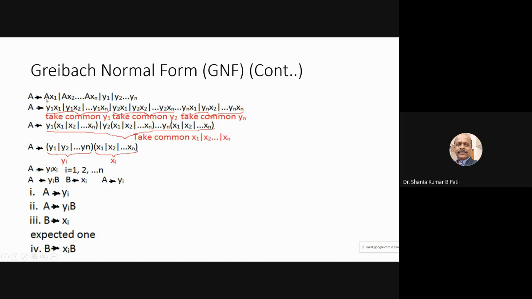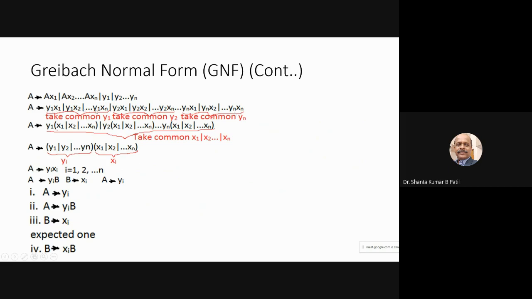Next time substitute this A as y2, A as y2, this A as y2. So you are going to get the equation y2xn. Next substitute this A as yn, this A as yn, and this A as yn. So you are going to get this equation. So in all these equations, whether you replace A by y1, y2, or by yn,